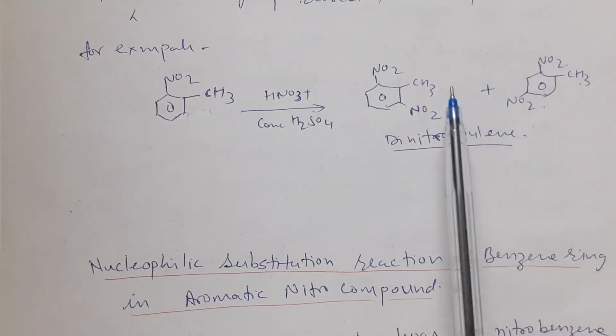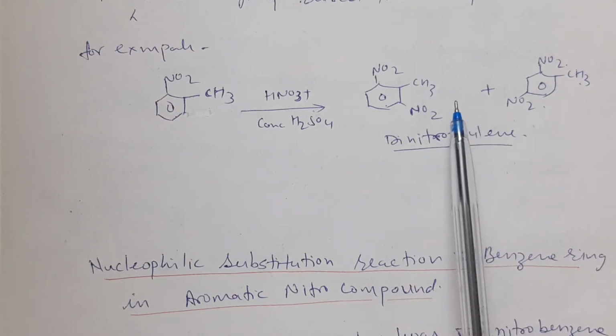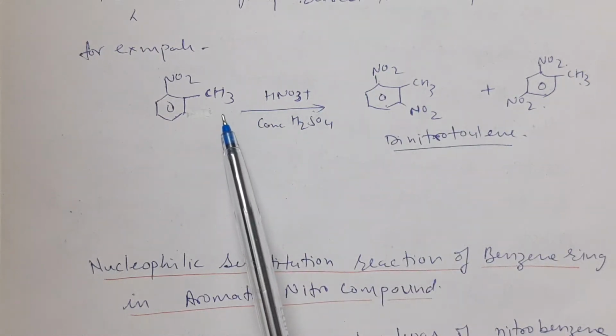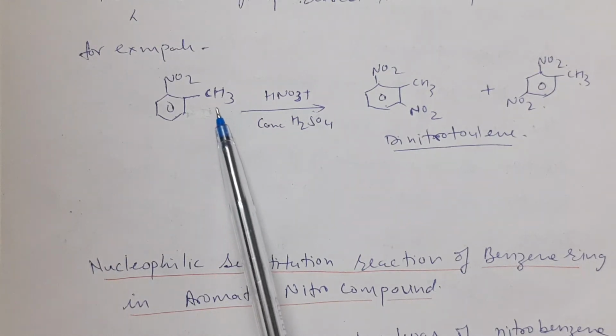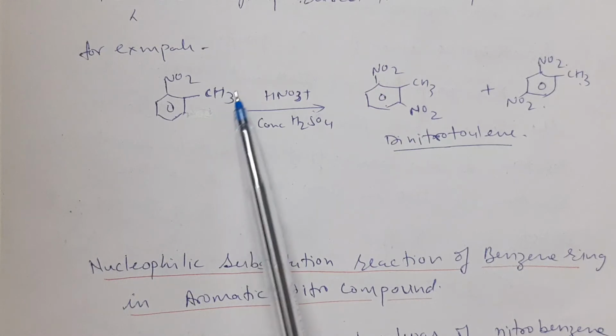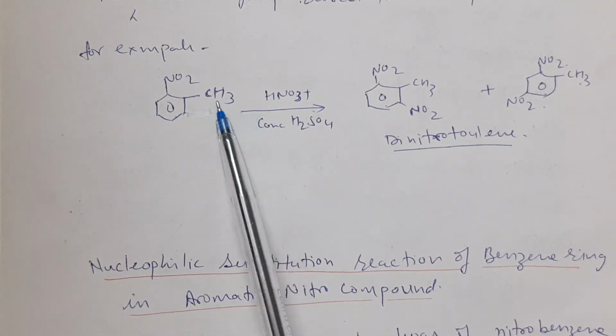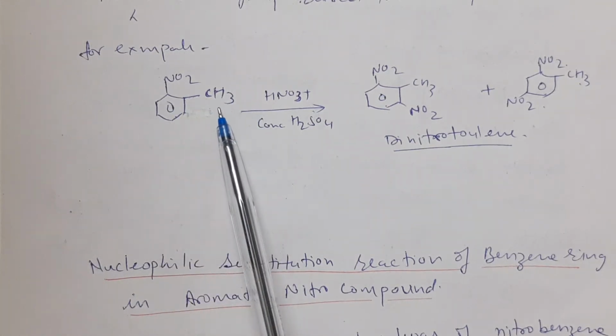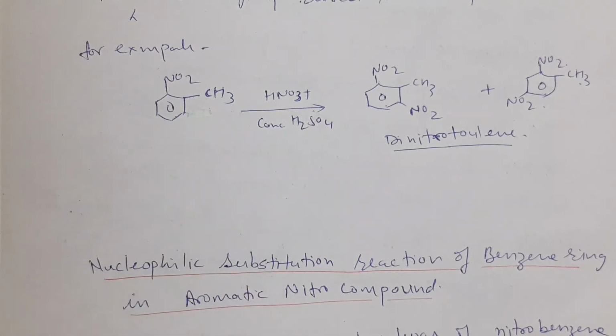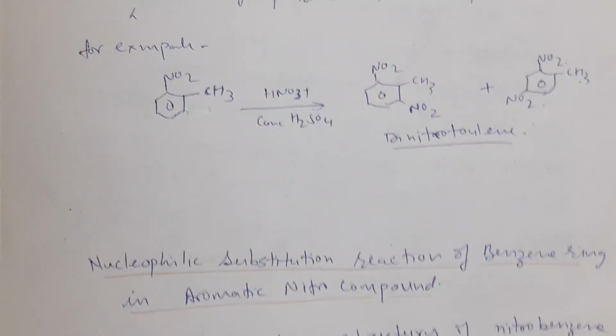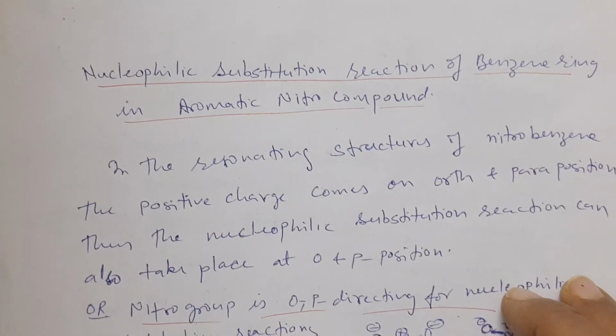with ease as compared to nitrobenzene, because the alkyl group increases the electrophilic substitution by the presence of this +I effect or the activating group. So this is all about the electrophilic substitution reactions of nitrobenzene.